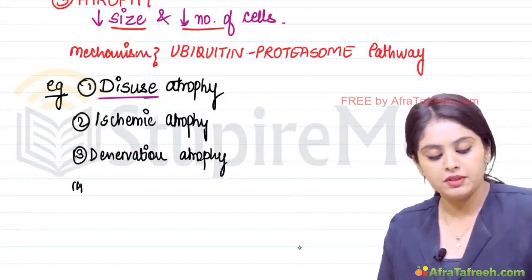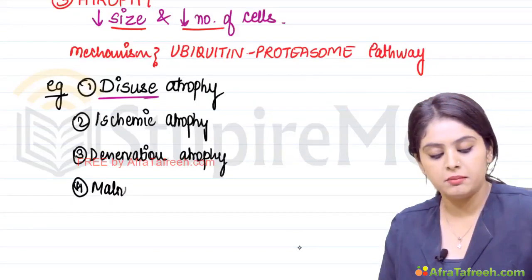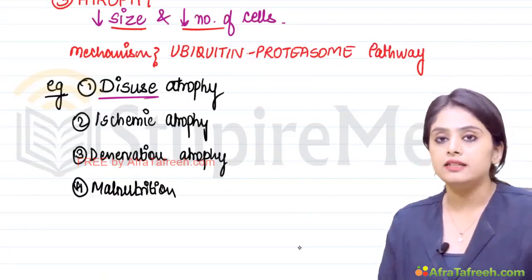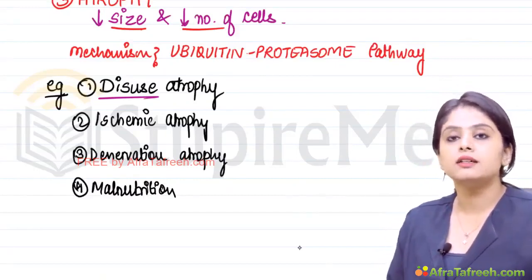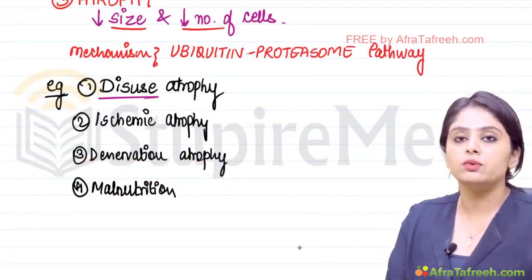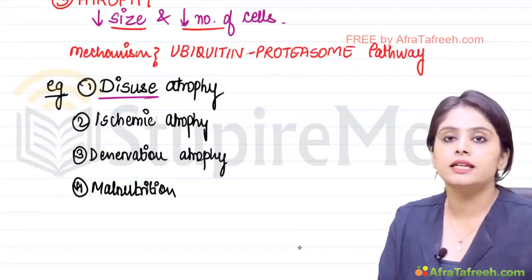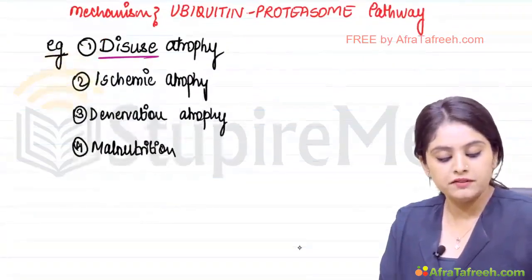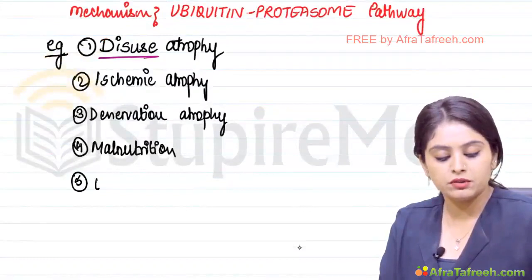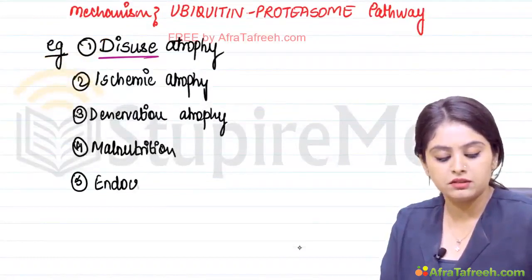The fourth example is again a common one, malnutrition. Now when the nutrients to a cell decrease, then automatically the size and the cell number is going to reduce. There is going to be atrophy. Fifth, this can also happen because of endocrine causes. Example, hormones.